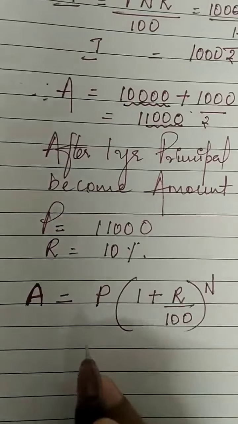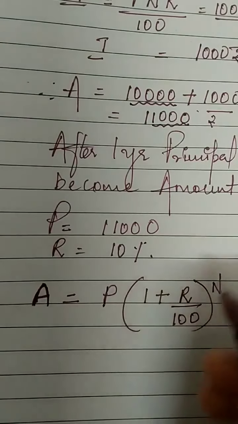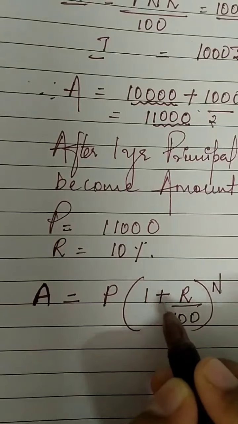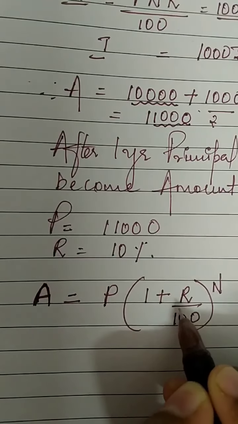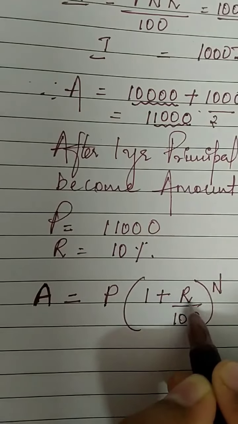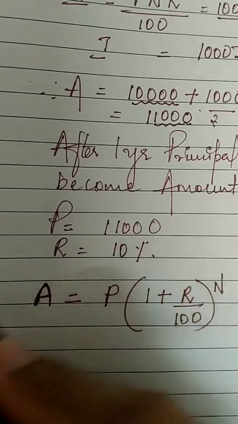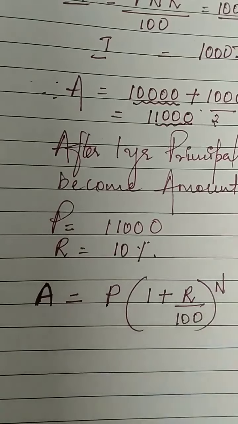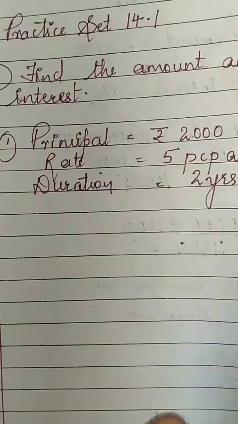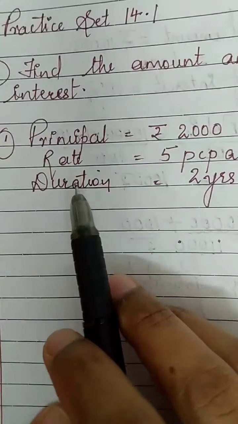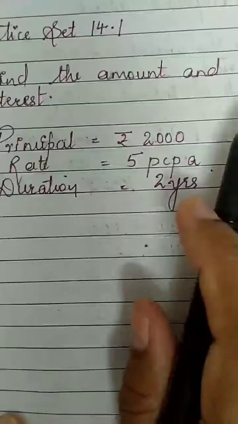Remember the formula, amount is equal to P 1 plus R upon 100 the whole raised to N. Okay, this upon is not for the whole thing, only R upon 100, the whole raised to N. Memorize this formula and let us start with the practice set. So I start with practice set 14.1. The question is, find the amount and the compound interest.